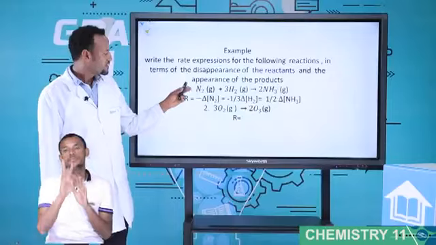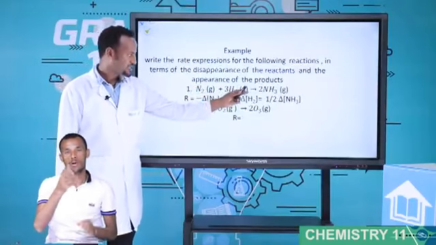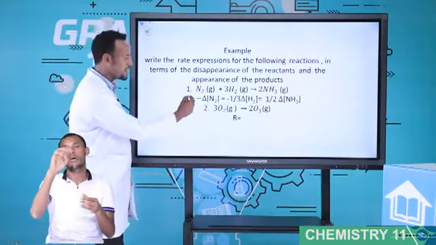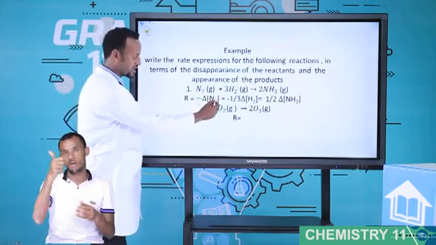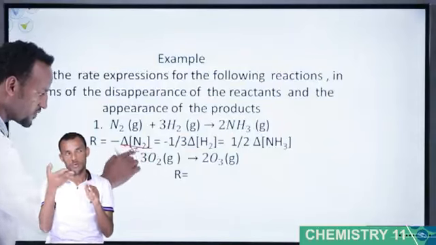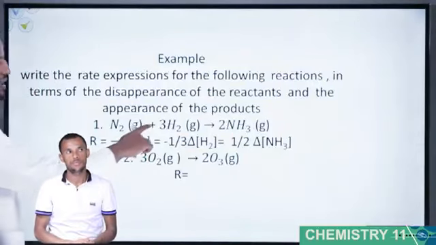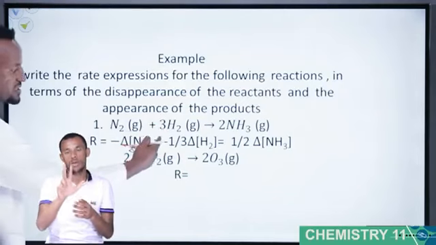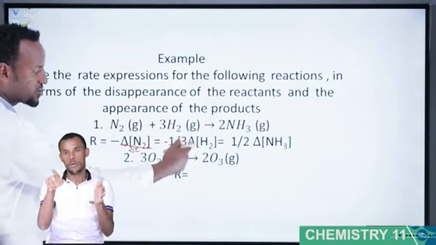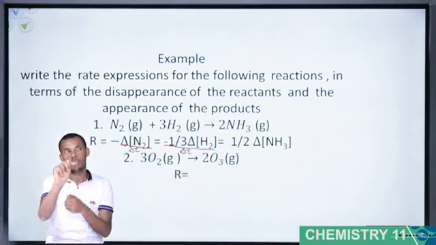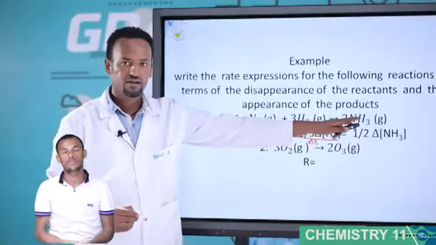Look at the first one. N2 gas plus H2 gas gives ammonia gas. Now, the rate expression is minus the change in concentration of N2 over change of T. The coefficient of H2 is 3, so we use minus 1 over 3, change in concentration of H2 over change of T.